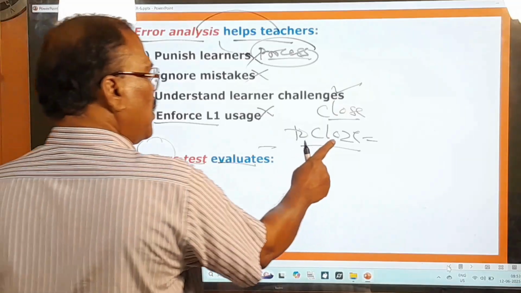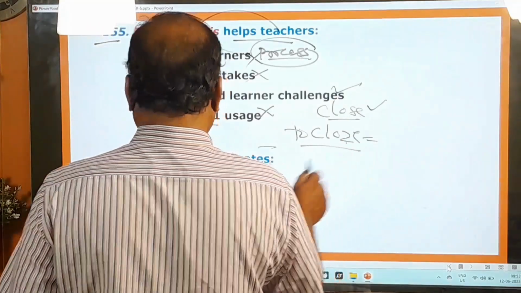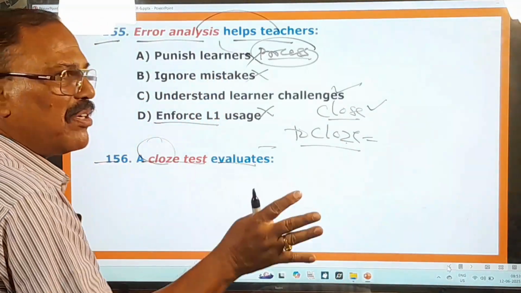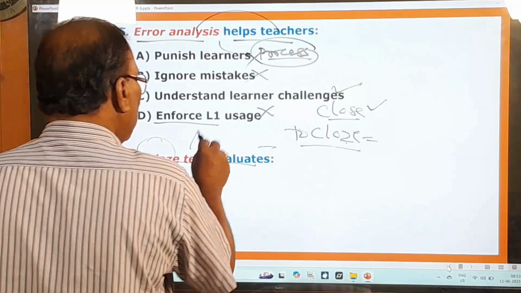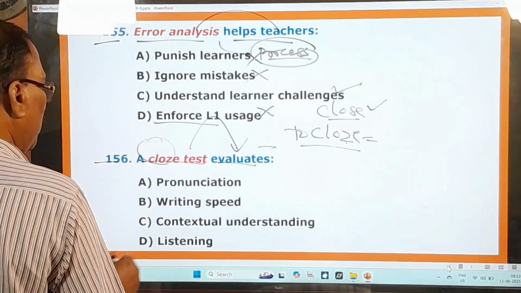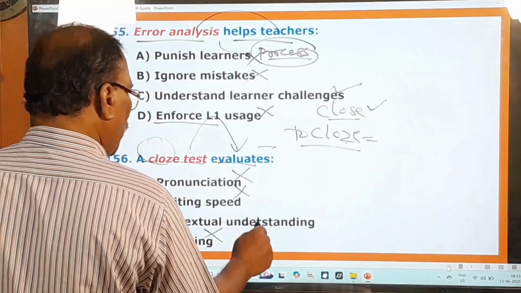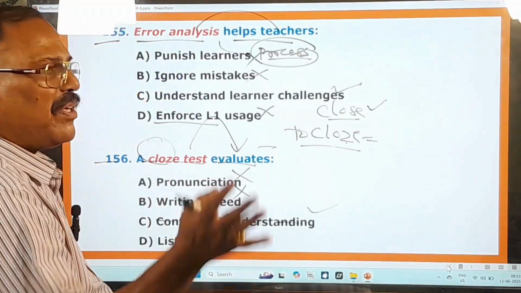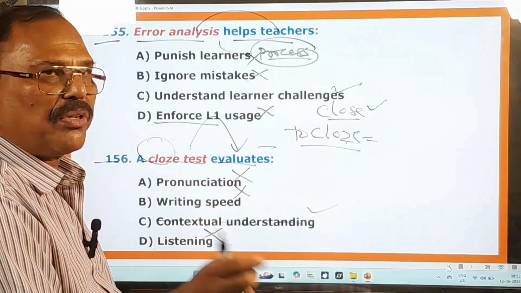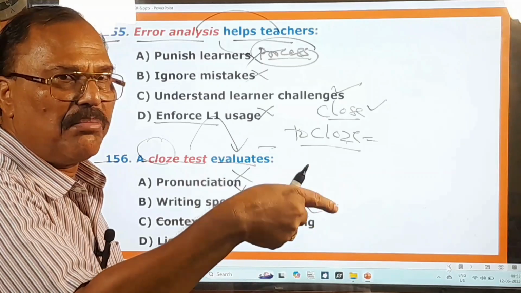So this close is different from this regular close. Okay, and close test means you have to supply words into the blanks. And what does this test evaluate? Here you pay attention. Pronunciation, no. Writing speed, no. Listening, no. But contextual understanding. Only whenever you can understand the context, you can supply the word in that blank.